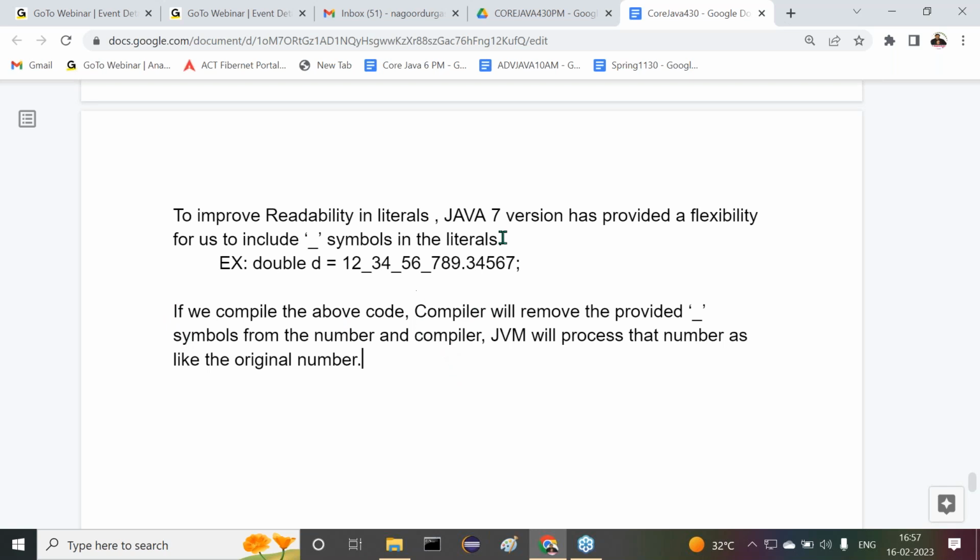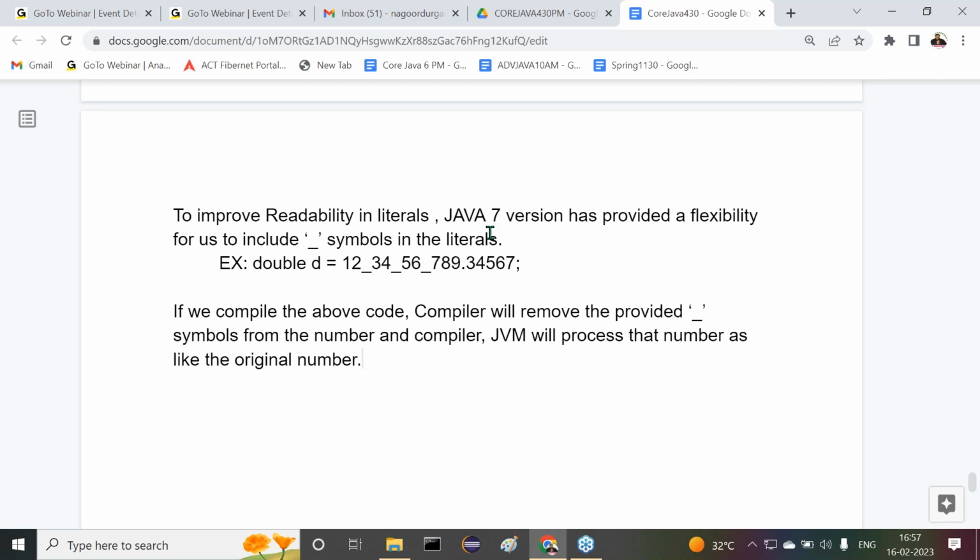But first of all, understand this. In which version is this flexibility available? In which version of Java is this flexibility available for us? In Java 7 version, not even in Java 6 version. Not in Java 6 version. In Java 7 version, this flexibility is coming. Get my point or not?